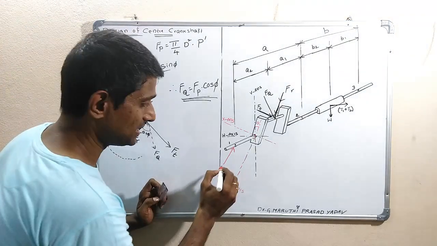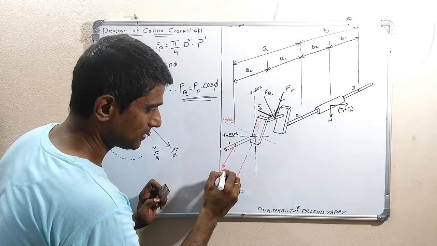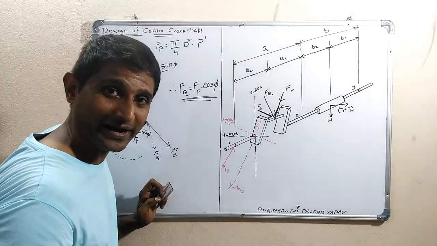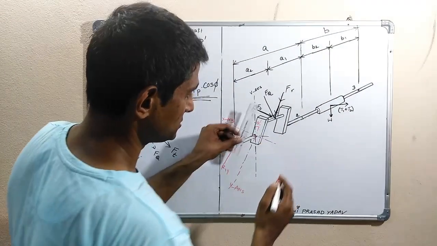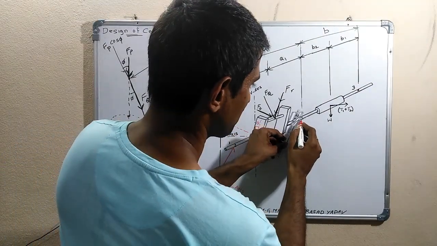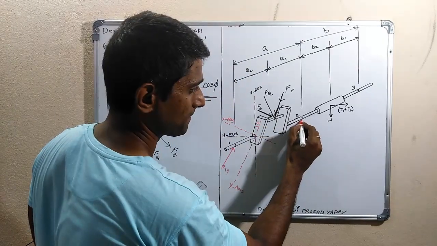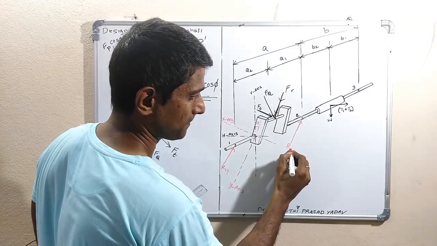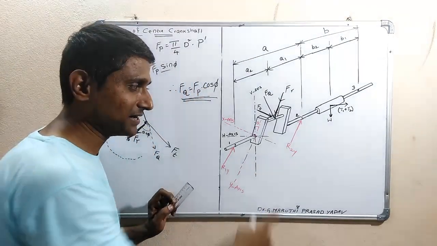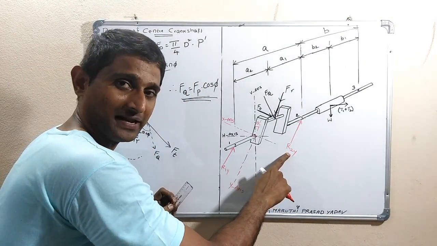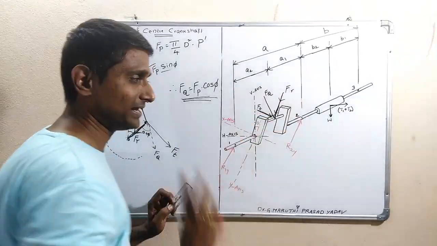Upward. So this is R1Y, and here it is similarly along the y-axis, R2Y, the reaction at the second bearing along the y direction, like this.